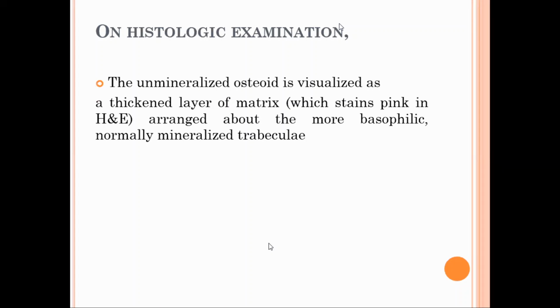How does an unmineralized osteoid look on histopathology? It appears more pink and is arranged in between the mineralized bony trabeculae. The pinkish area is seen a lot. The pinkish area means unmineralized osteoid, which appears more in between the bluish area, meaning mineralized bony trabeculae. Few bony trabeculae appear mineralized. Most of them are unmineralized, which appears pink. Mineralized bony trabeculae are blue.